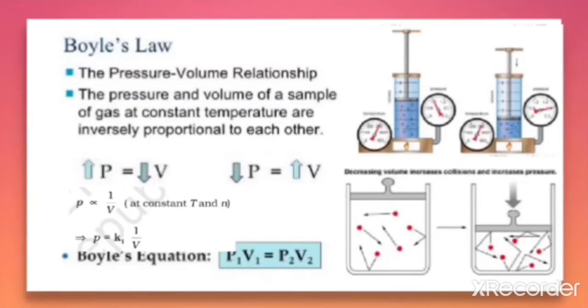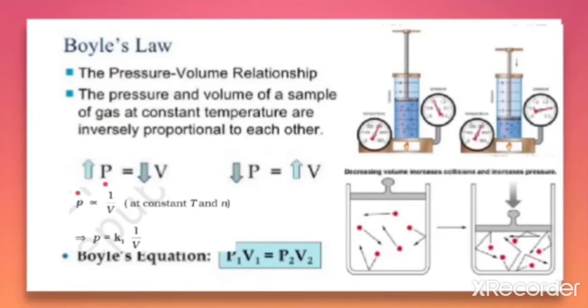That means when we keep the temperature constant and take a fixed amount of a substance, that is a gas, the pressure varies inversely with its volume. That is, pressure is inversely proportional to volume.